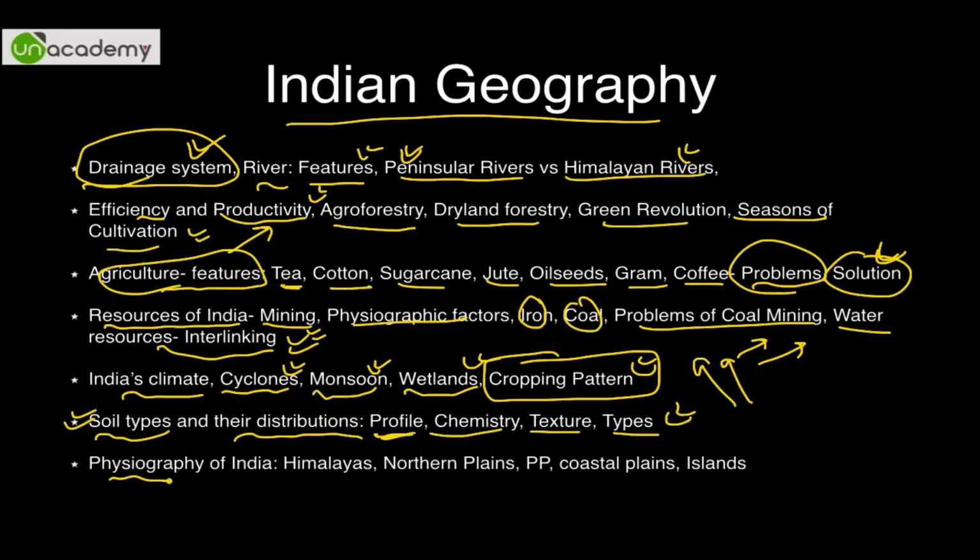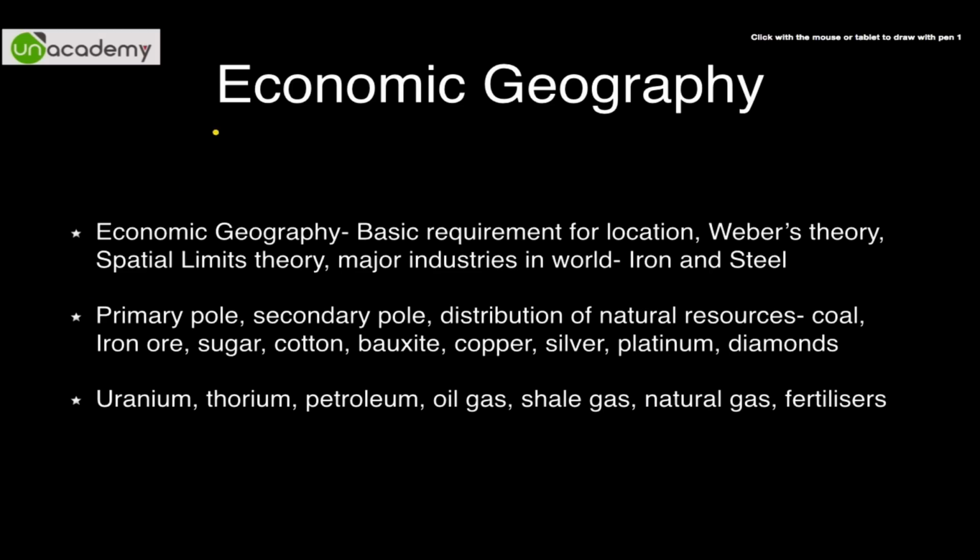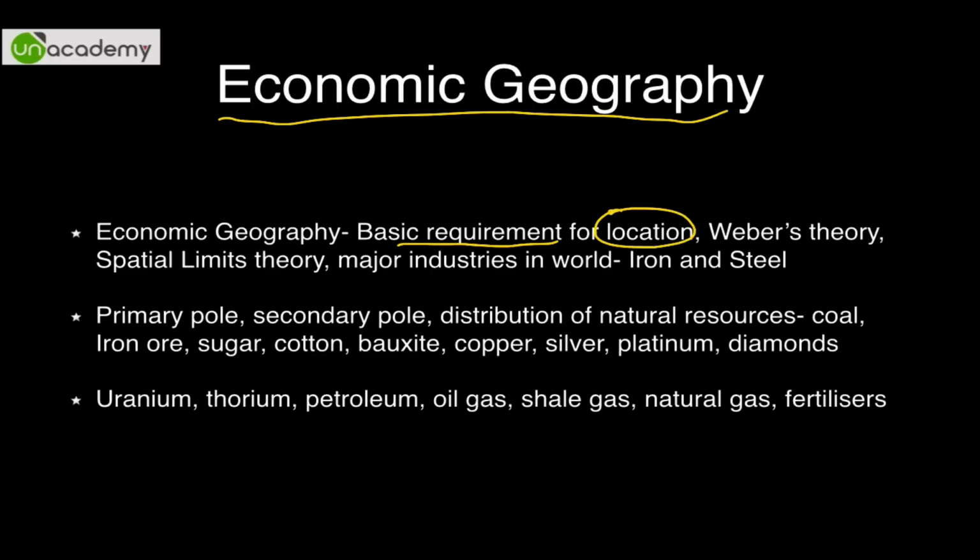And finally 5 types of physiography of India, that is Himalayas, northern plains, peninsular plateau, coastal plains and islands. These are the 5 major types. People may classify them further also. Northeast region, containing like Western Ghats, Northeast region, they have forest and all, so they are also types, but major types are these only. Now economic geography includes basic requirement for location of a factory.